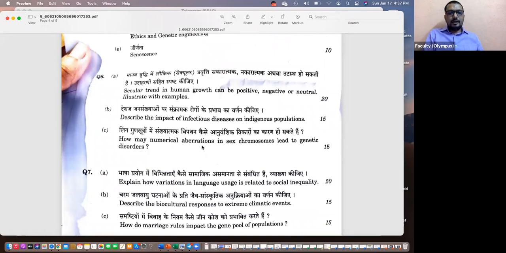Yes. How many numerical aberrations in sex chromosomes lead to genetic disorders? This is a bit weird, the way they phrase the question. Basically, what are the different types of sex chromosomal numerical aberrations, or sex chromosomal aneuploidies? So you write everything given in 9.4. The way we have listed in the table, you show the table and briefly write about each of them. Klinefelter, Turner's, super females, super males, those 4 categories you have to write.